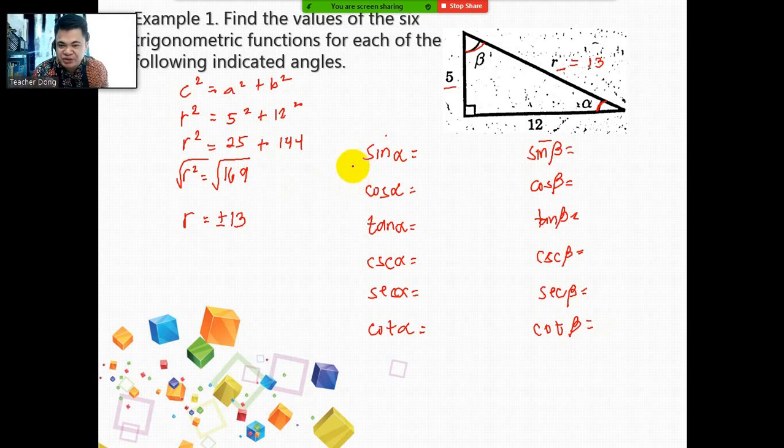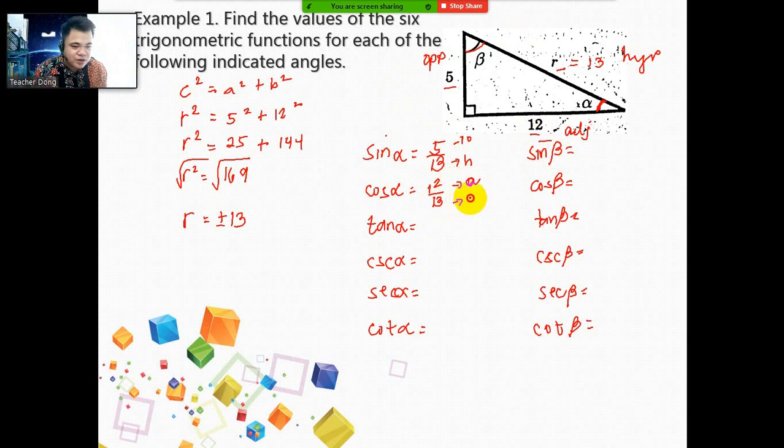Remember, for sine, opposite over the hypotenuse. If this is your angle, alpha, this is the opposite, this will serve as your adjacent, and this one is your hypotenuse. So for sine alpha, it is opposite over the hypotenuse, so therefore it is 5 over 13. Then for cosine alpha, we're going to use CAH, adjacent over the hypotenuse. So it is 12 over the hypotenuse, which is 13. This is your adjacent and this one is your hypotenuse.